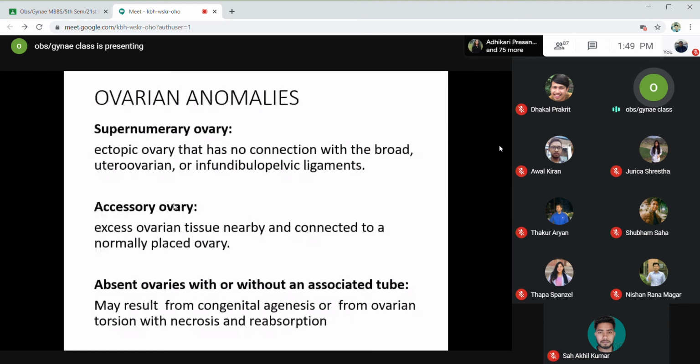And sometimes the ovaries may be absent. These absent ovaries may be because of congenital agenesis or when there is ovarian torsion, which later goes into necrosis and is reabsorbed. When there is ovarian torsion, there will be some necrosis and the ovarian tissue may get reabsorbed, and later on investigation, we may not find any ovary. That is known as the absent ovary.